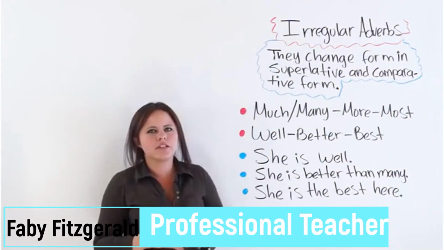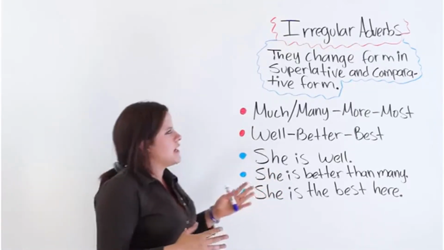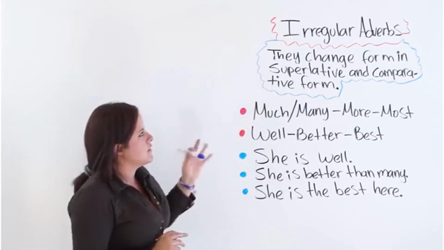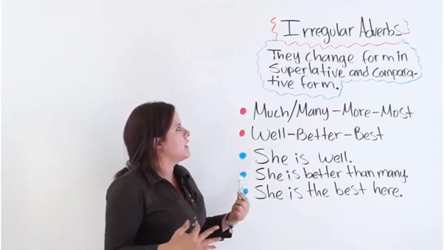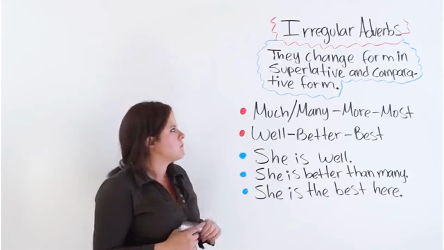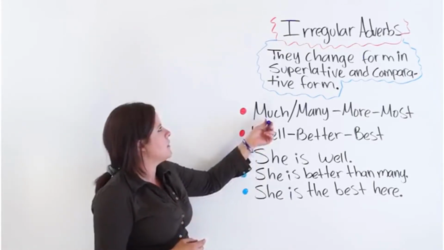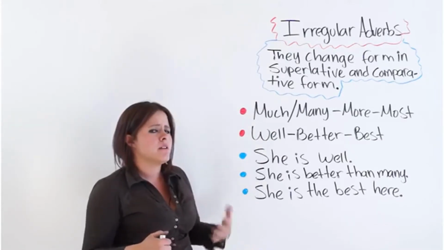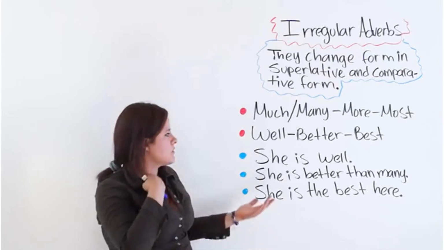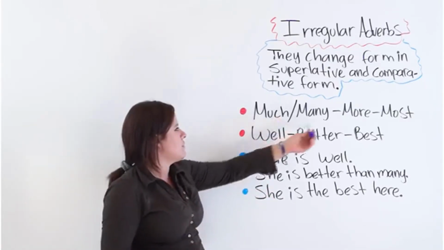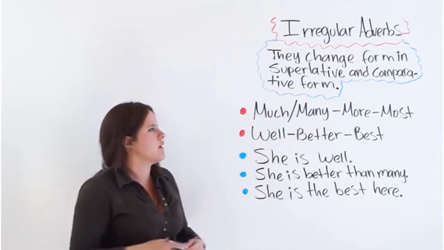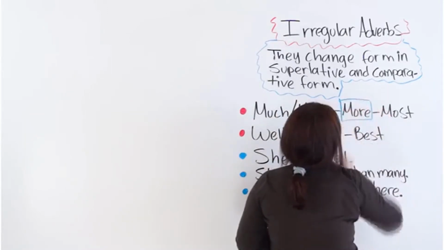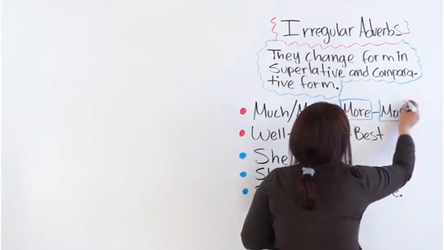In today's video I will be talking to you about irregular adverbs. I have a note here for you on the board that says they change form in their superlative and comparative form. Okay, we know that, for example, much is an irregular adverb. We know that adverbs describe or limit actions or verbs, right? So much and many are adverbs and they are irregular. Their comparative form is more and most.